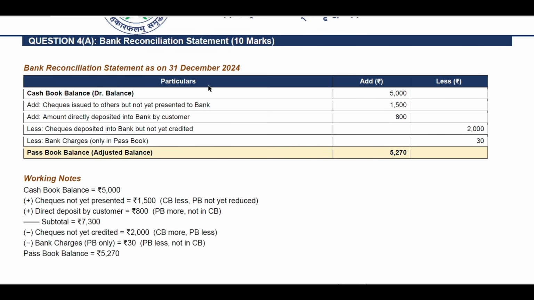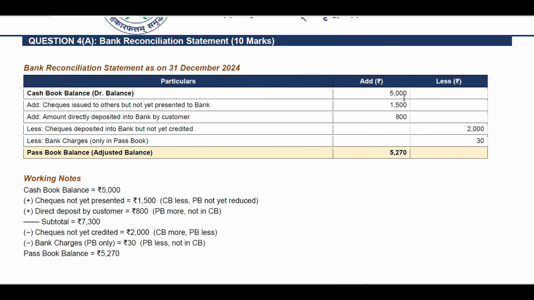So again, let's see the particulars: add, that is the plus account, and less, that is the minus account. The cash book balance is a debit balance, which is 5,000 rupees. Then add checks issued to others but not yet presented to bank, that is 1,500 rupees. Add amount directly deposited into bank by customer, that is 800 rupees.